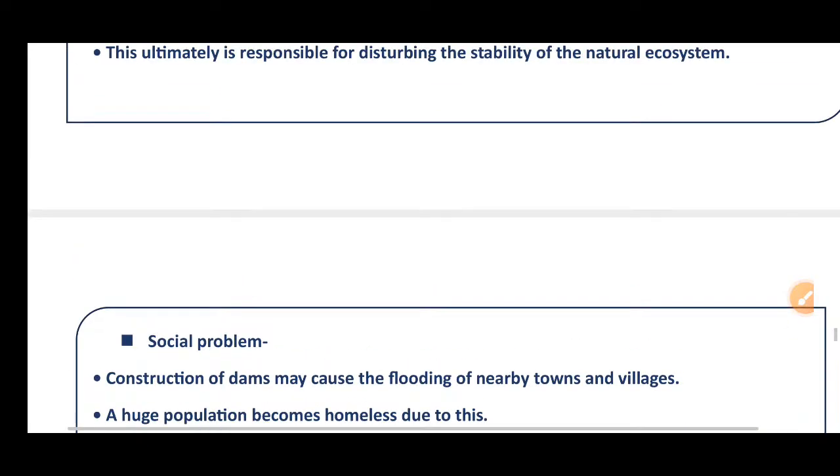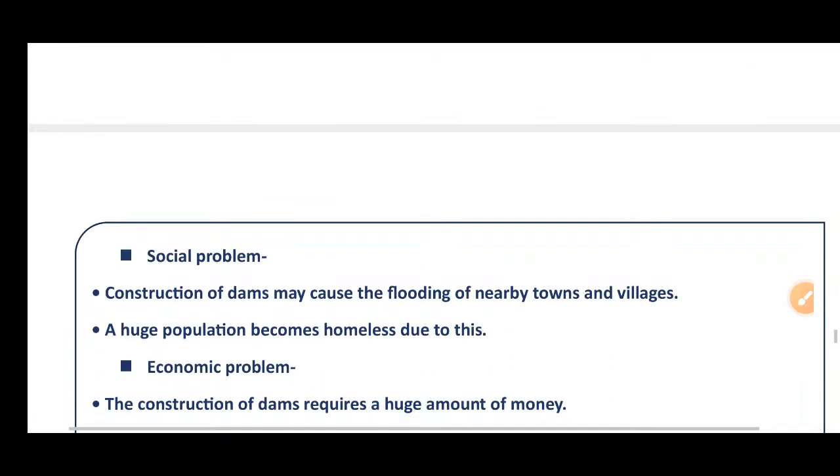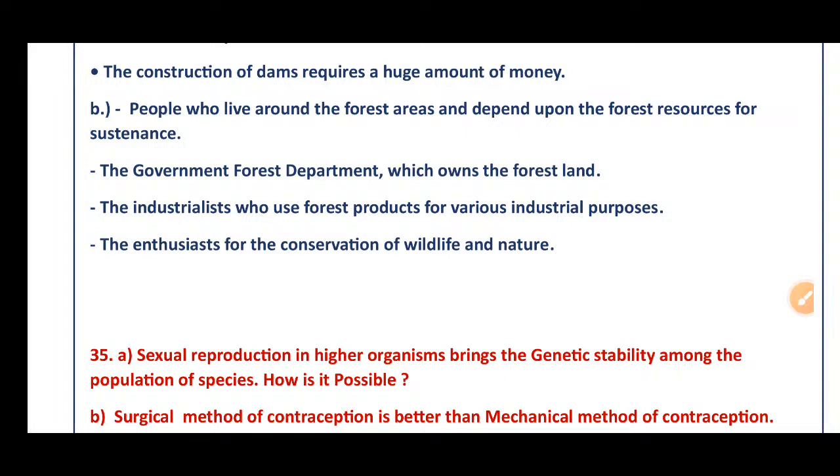Okay. Then they asked a B question there. Who are the stakeholders of forest? Okay, this is very important. Several times they asked it in previous exams. People who live around the forest areas and depend upon the forest resources for sustenance, they are the stakeholders.